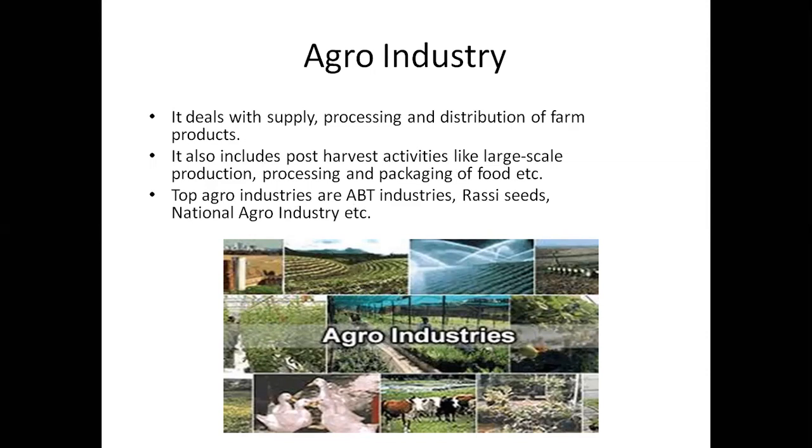For example, if we consider paddy, starting from raw material to the final product, how are you going to convert that paddy into rice? In between, you are going to use a mill. You place that paddy into some machines so that the paddy is converted into rice. So it is nothing but processing, where you convert that raw material into the final product.